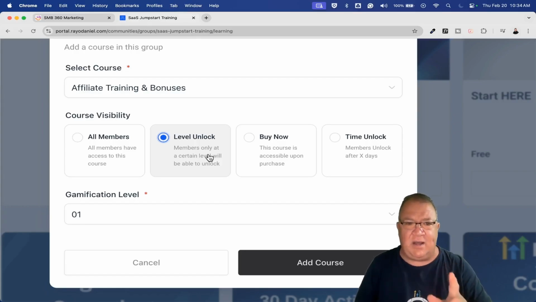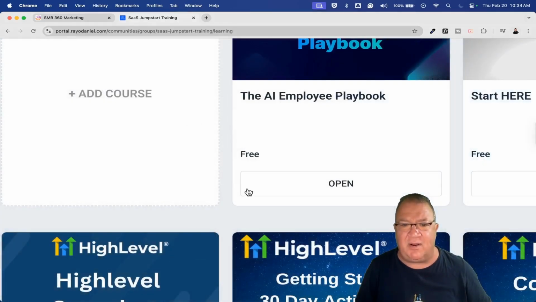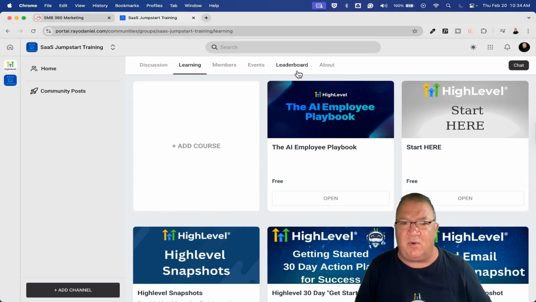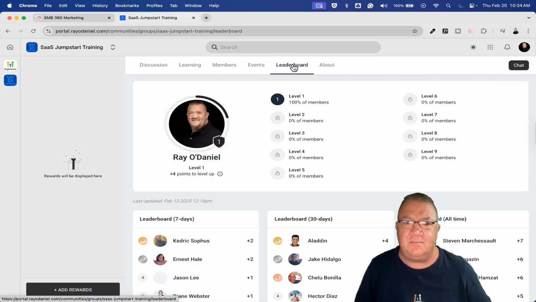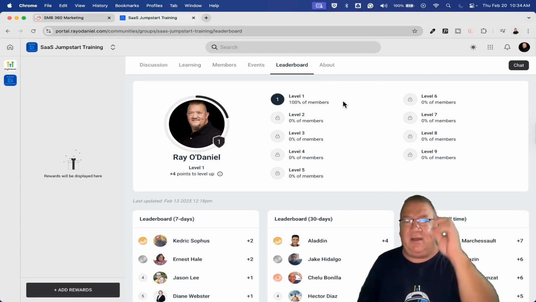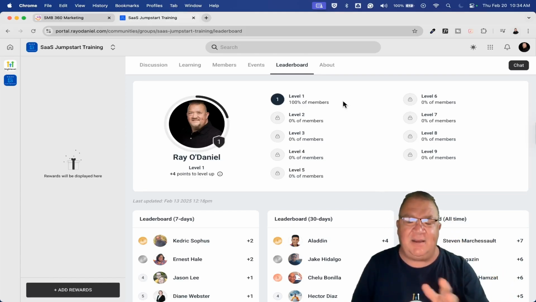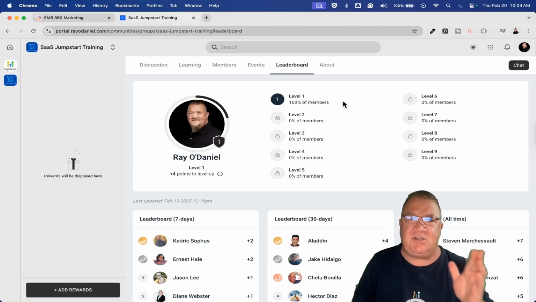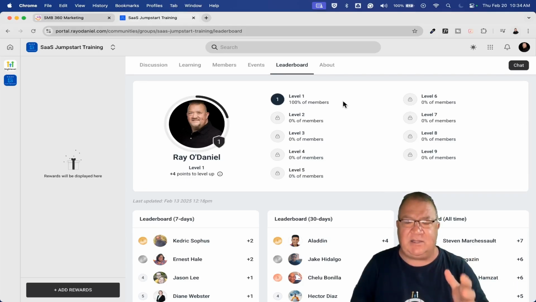So right now, again, for the gamification, what I want to do is come over here and come back to the leaderboard. Here's my leaderboard right here. Notice that inside of the leaderboard, every community that you have does this. By the way, here's another cool thing that I think makes communities better than Skool. And that is because inside of Highlevel, when you have your own plan, especially the Agency Pro plan, which I always recommend people get, there are just so many other benefits of going to Agency Pro.